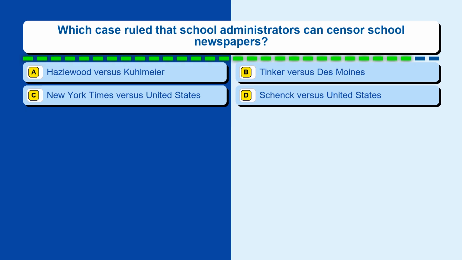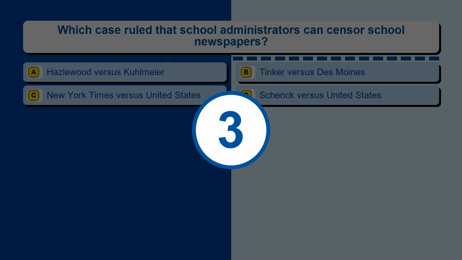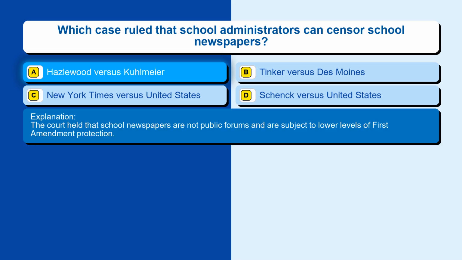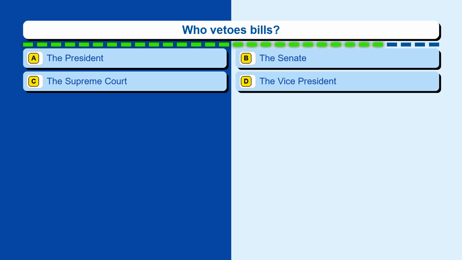Question 138. Which case ruled that school administrators can censor school newspapers? Option A, Hazelwood vs. Kohlmeyer. Option B, Tinker vs. Des Moines. Option C, New York Times vs. United States. Option D, Schenck vs. United States. The correct answer is option A, Hazelwood vs. Kohlmeyer. The court held that school newspapers are not public forums and are subject to lower levels of First Amendment protection.